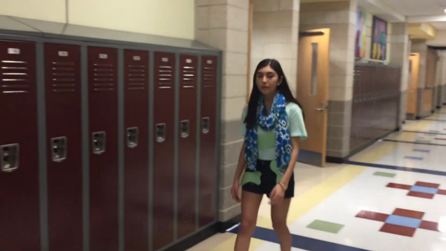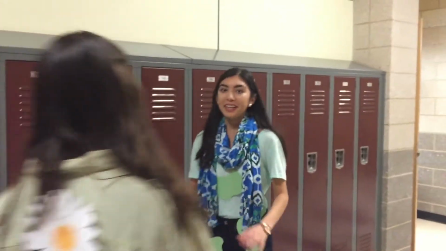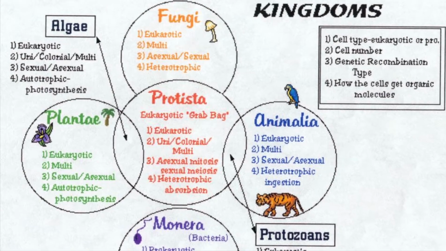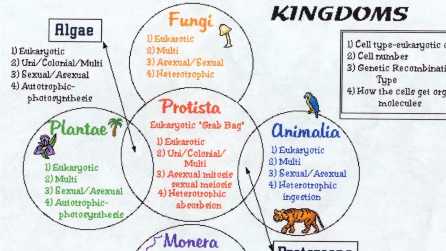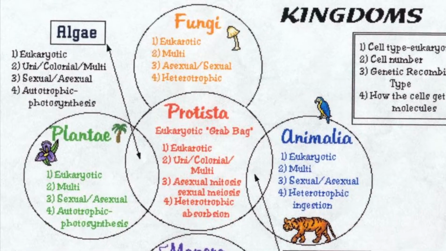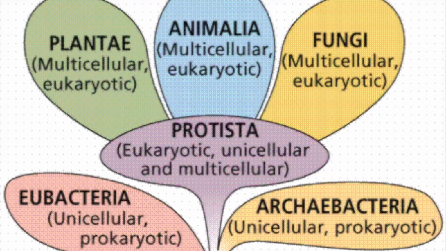Protists, like our main character Euglena, are the outcasts of the classification system. Protists are classified as protists because they don't fit in with the other kingdoms like Animalia and Plantae. The main difference between protists and other kingdoms is that there is no common difference between them. For example, some protists are unicellular while others are multicellular. Some are heterotrophic while others are autotrophic, and so on.